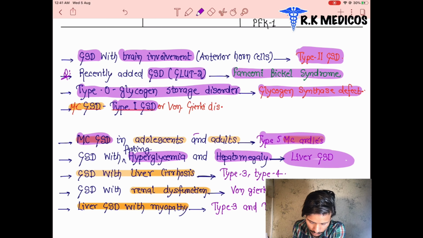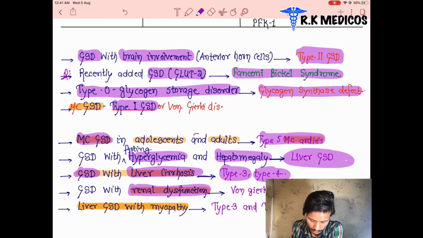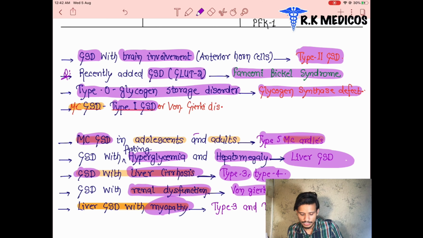Glycogen storage disorders with liver cirrhosis are type 3 and type 4. The one with renal dysfunction is Von Gierke disease, a liver glycogen storage disorder. And the ones with myopathy are type 3 and type 4. These two diseases have liver glycogen storage with myopathy, basically cardiomyopathy or myopathy.